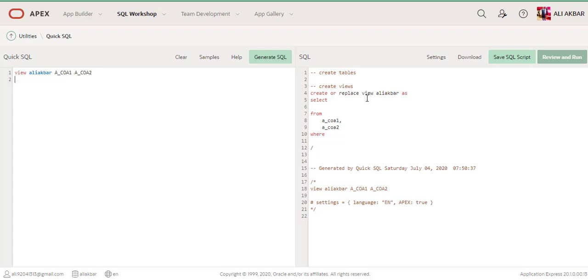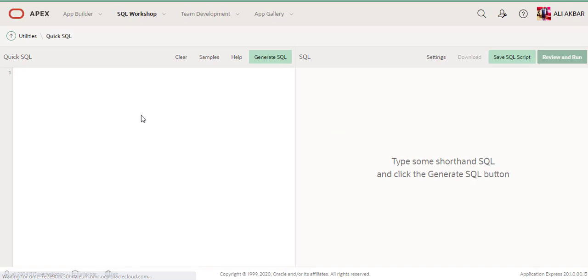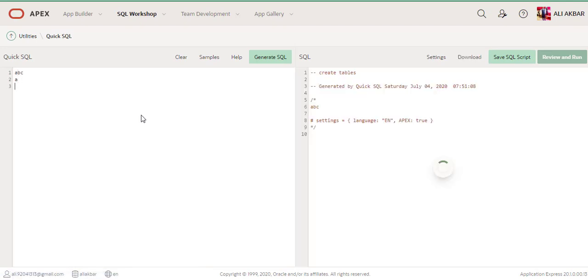You can create a view, selecting from all types here. Okay, now I'm clearing that. One more thing, I'm creating table ABC, A B C, and just press space.